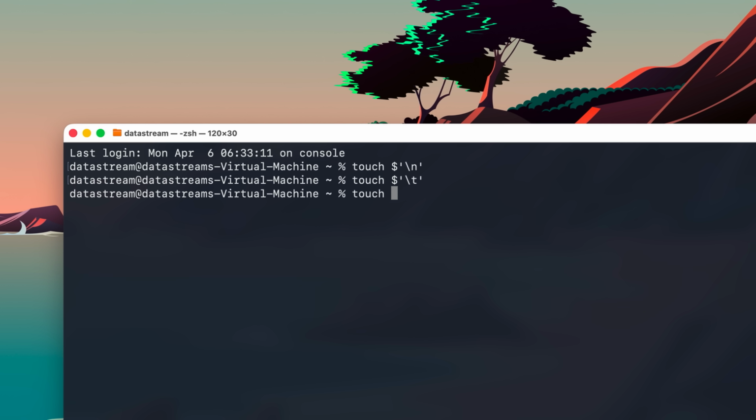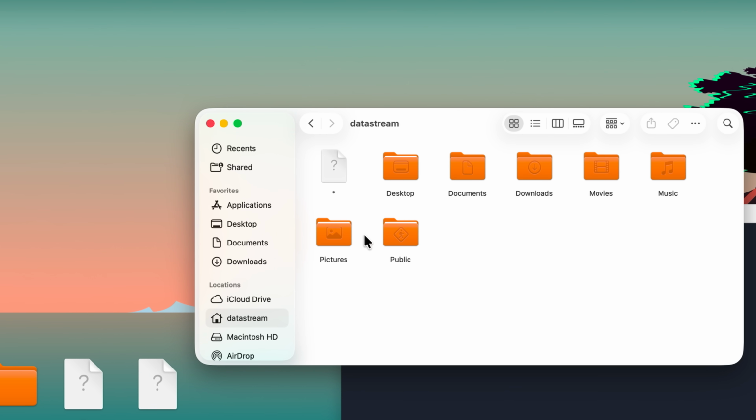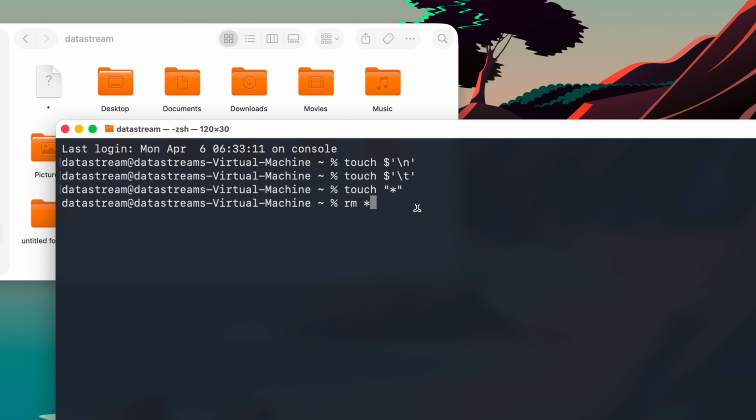And this one is quite a dangerous file to make on your Mac. On macOS, we can name a file with this symbol. What was it called? I don't remember. But on the command line interface, if you use this specific symbol, it signifies that you want to perform an action on everything in that directory. Let's open up our home directory and we can see that we have this file right here. When you want to delete this file and you use the terminal, you would have to type remove with this symbol. So let's press enter.